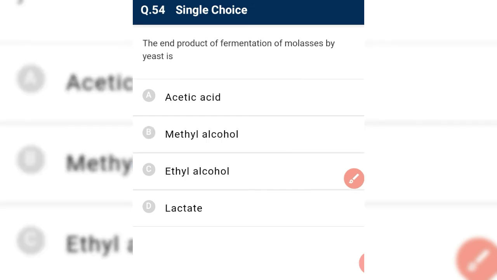The end product of fermentation of molasses by yeast is ethyl alcohol.